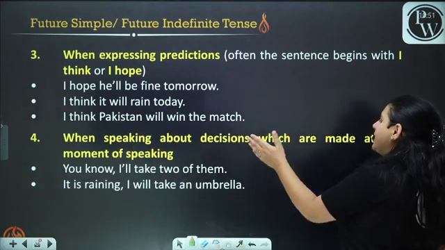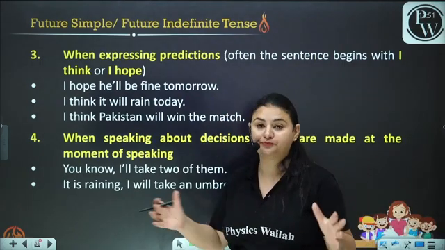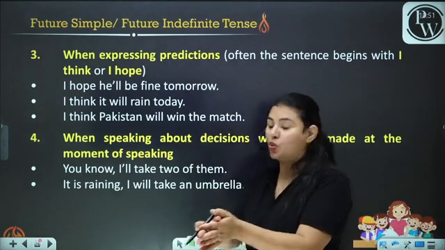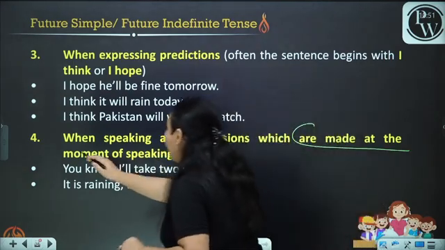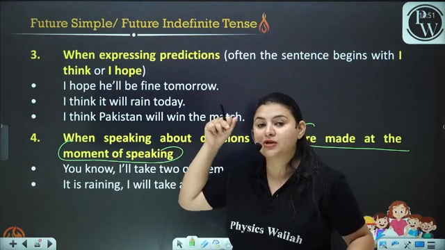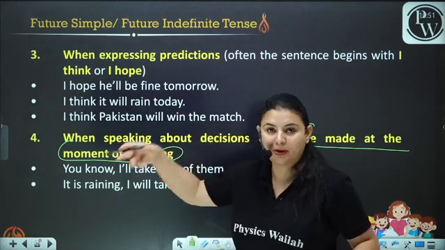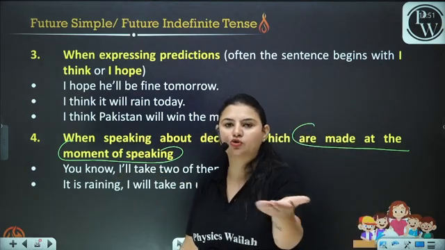When speaking about decisions which are made at the moment of speaking, this is very important to note. The decisions which are made at the moment of speaking, you have just thought about it while you're talking. You know, I'll take 2 of them. For example, somebody is offering you chocolates.